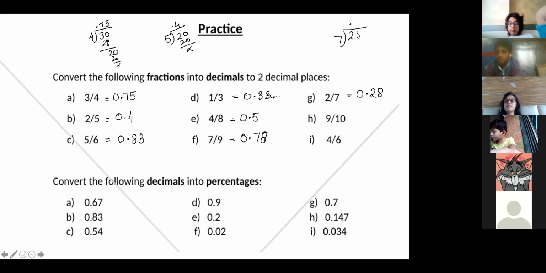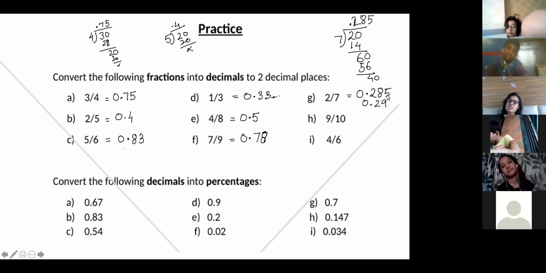Did you understand the question? Wait, 7 2s are 14. Close to 56. 7 8s are 56. Okay, 4 came. Ma'am, you could directly do it by that. I was doing it in shortcut only. 0.285, but you have to round off to 2 decimals, so 0.29 will be the answer.